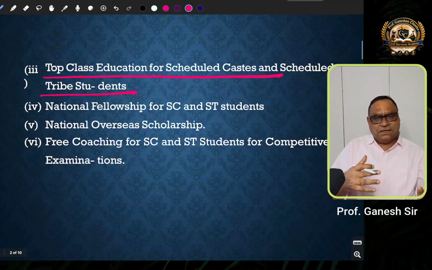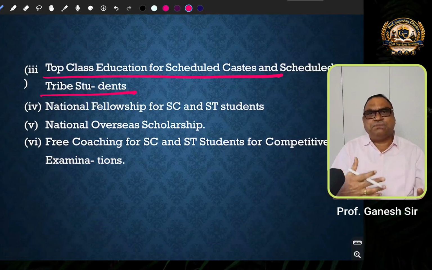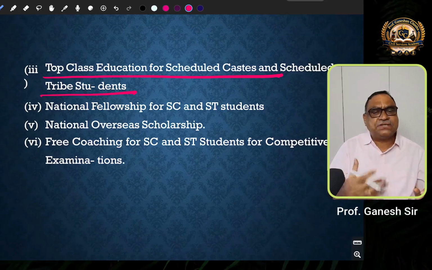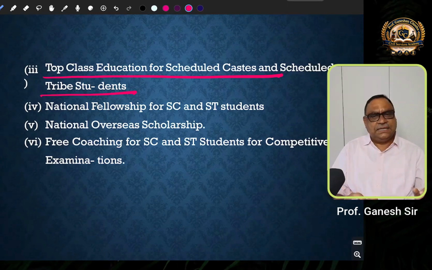So, this kind of scholarship will help them to pursue professional courses in top class educational institutions in the country.